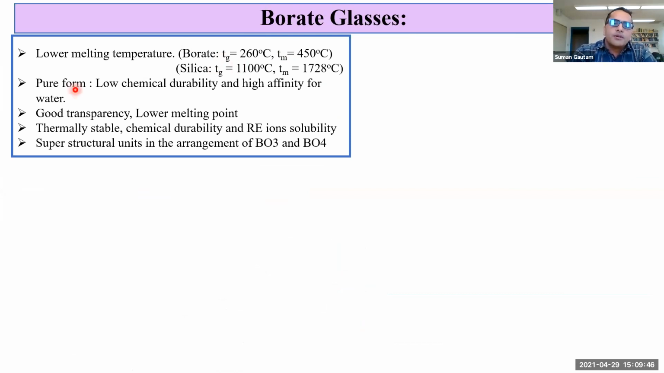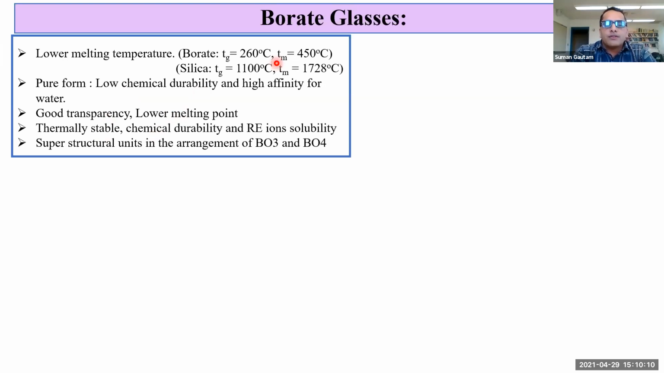In pure form, borate glasses cannot be used because of low chemical durability and high affinity for water. So it is mixed with other oxides to improve its chemical durability. And hence, borate glasses have good transparency, a lower melting point, they are thermally stable, they can achieve chemical durability, and rare earth ion solubility.